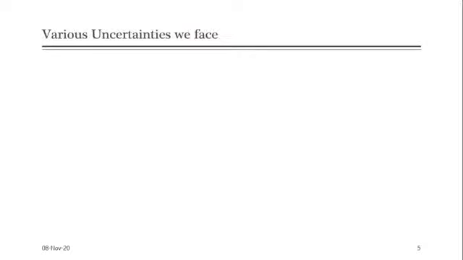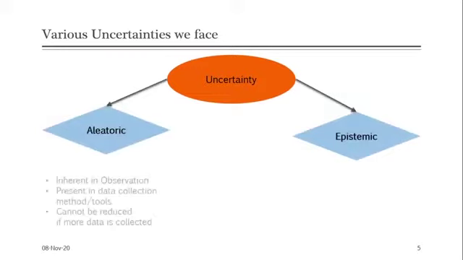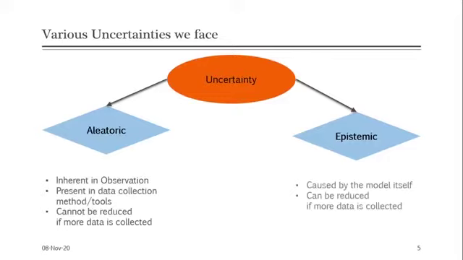Now, before moving onwards, let's have a look into two types of uncertainty we have in data science. One is aleatoric and the other is epistemic. Aleatoric is the inherent uncertainty in data which cannot be avoided, while epistemic is the uncertainty of the model that can be reduced with more proper data.